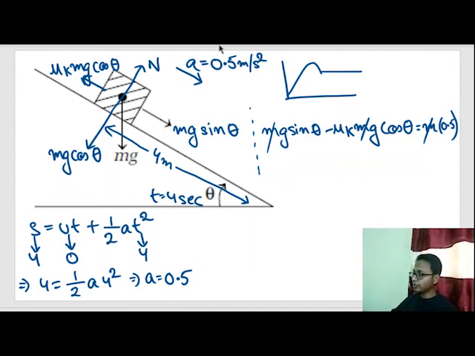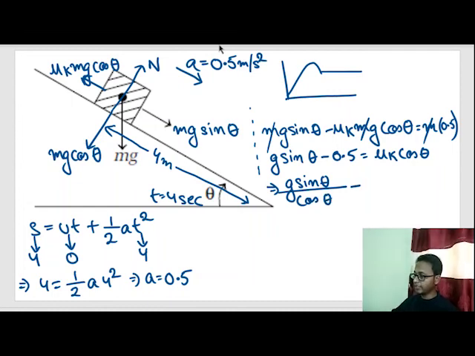So we take mu k to the right hand side and 0.5 to the left hand side: g sin theta minus 0.5 is equal to mu k g cos theta. Dividing by g cos theta, mu k is equal to g sin theta minus 0.5 by g cos theta.